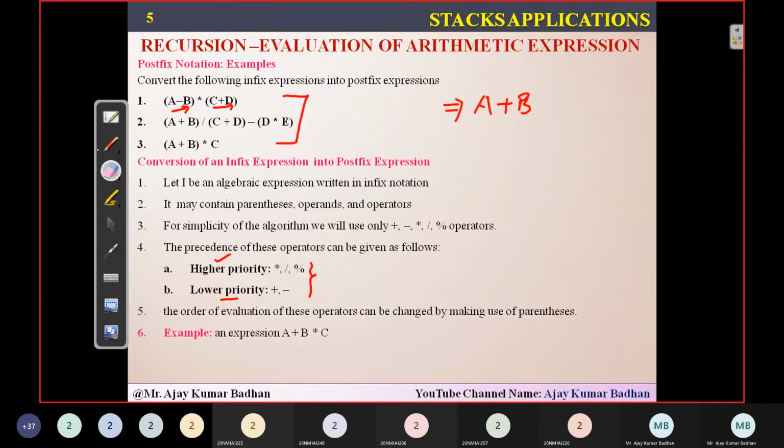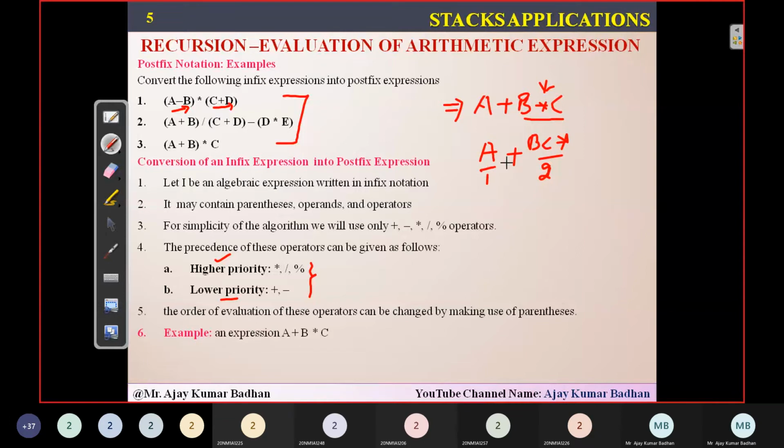So what he means to say here is, a plus b star c. First you will see whether any of these operators is present: multiplication, division, or modulus. If it is, that has the highest priority, so solve that first. We have multiplication here, so I'll solve b star c first. I'll convert b star c into postfix notation, that is bc star. Now this becomes one operand, and a is your first operand, then plus.